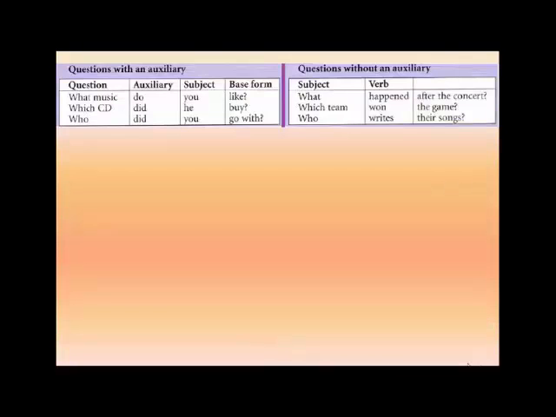Okay, to understand why, we have two formulas. We have the typical questions we already knew, questions with auxiliary, and this is our new kind of question, questions without auxiliary. What music do you like? Which CD did he buy? Who did you go with? These are typical questions. These are the new questions. What happened after the concert? Which team won the game? Who writes their songs? These are a summary, so we're going to complete the information.